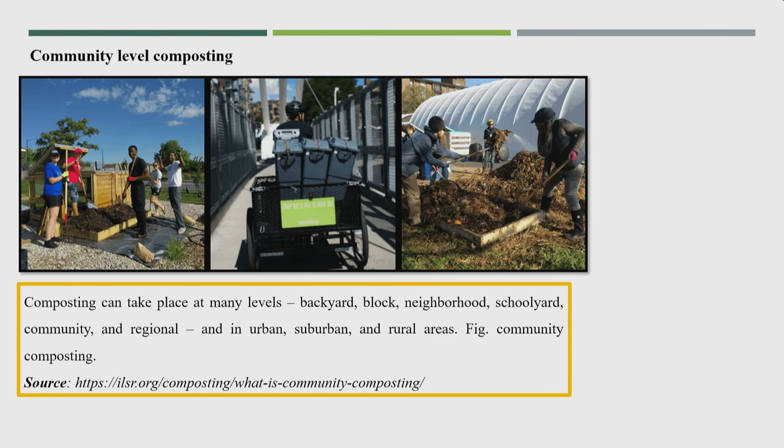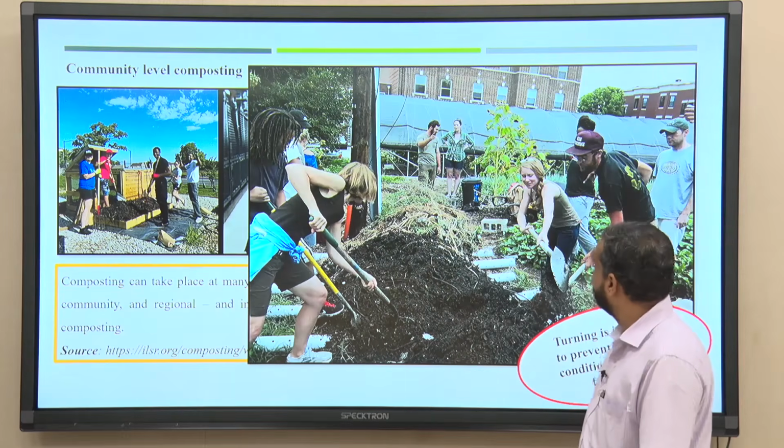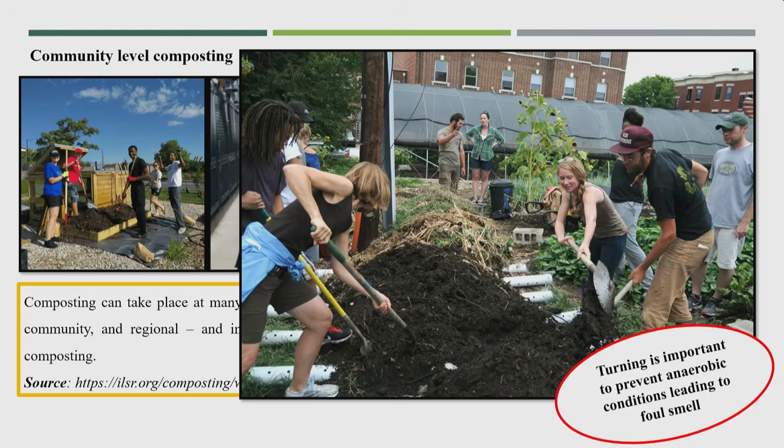But I think everyone should be involved. First is segregation: the wet waste has to be segregated first, and everyone has to work to maintain the aerobic condition in that mass. Here in this photo you can see local community people in the backyard, at the back side of the houses, turning the mass. And see here, this is the perforated pipe, you can see the perforations in the pipe.